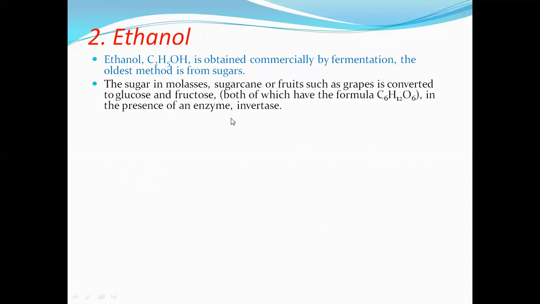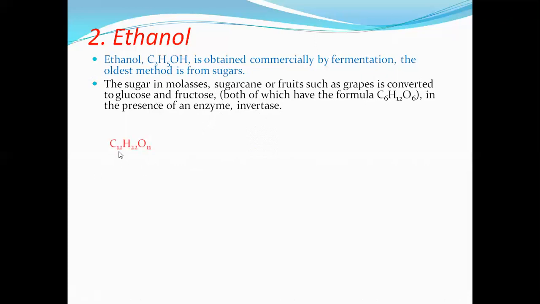Remember, both have the same molecular formula of C6H12O6, in the presence of enzyme invertase. You know, sugar means what? C12H22O11 is a sugar. When it is treated with the enzyme invertase, it decomposes into glucose and fructose.